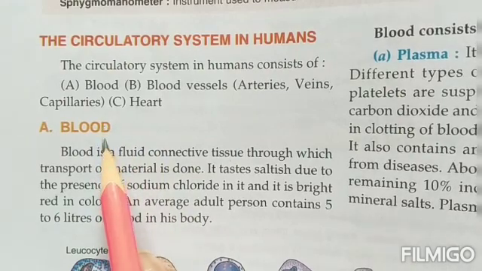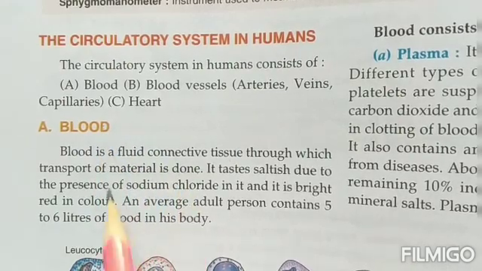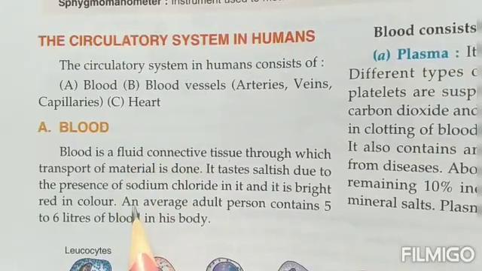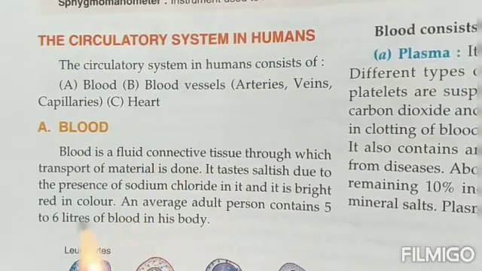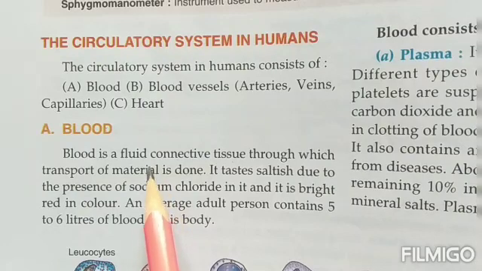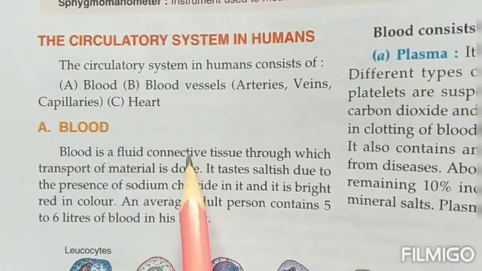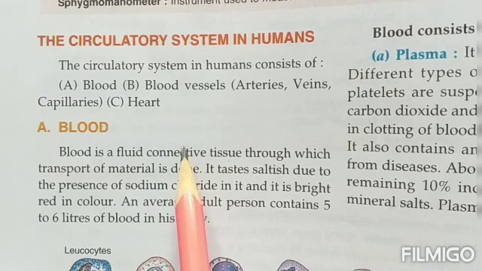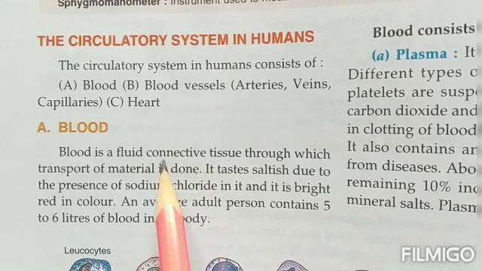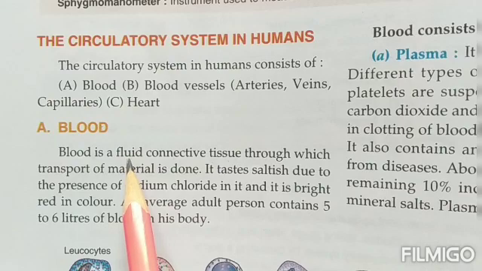It just works as a courier company. Like a courier company helps to move your parcels from one place to another, in the same way, children, the blood helps in the movement of all the various materials that are required, and not required, by a body from one part of the body to the other.